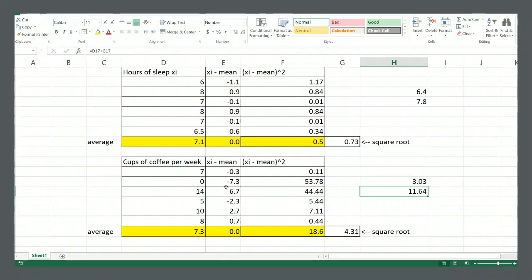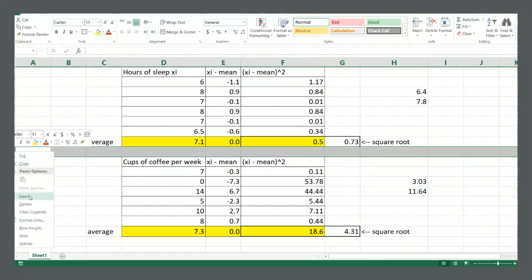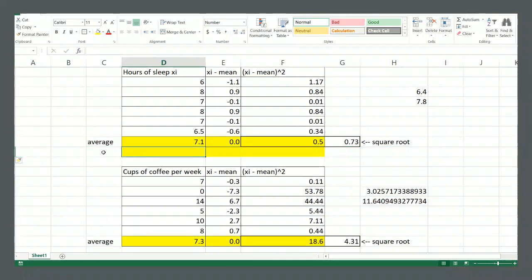Now in Excel, there's a quicker way of doing it. You can input stdev dot s or p depending on the situation, and I'll explain the difference between standard deviation with an S or with a P a little bit later.